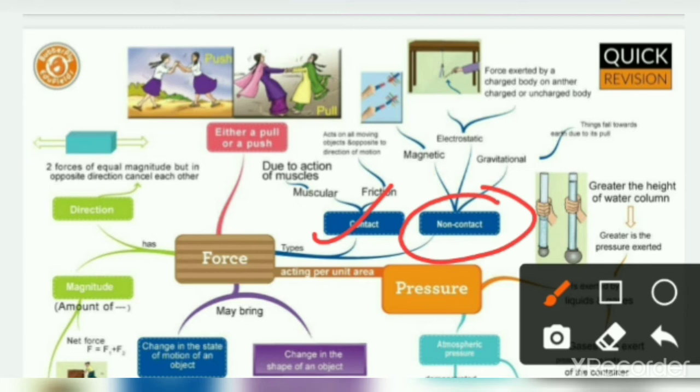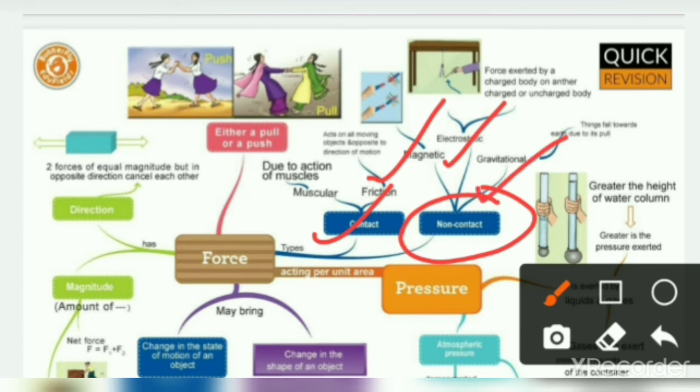The second type is non-contact force, in which there is no interaction between the objects, they are not in touch with each other. Different types of non-contact forces are magnetic force, that force which arises by magnets. Second, we have electrostatic force, that force which is exerted by a charged body on another body, whether charged or uncharged.